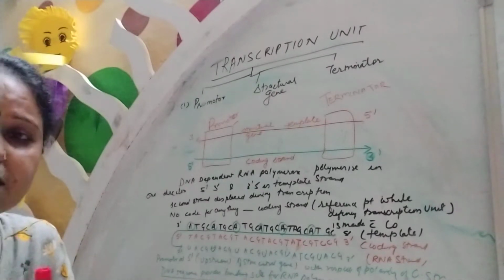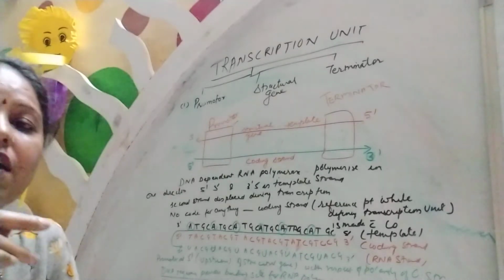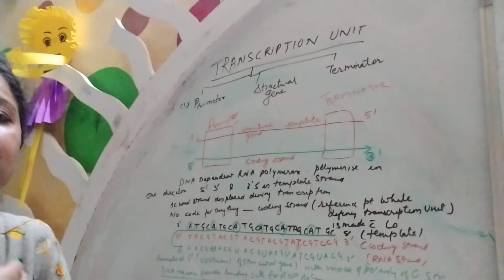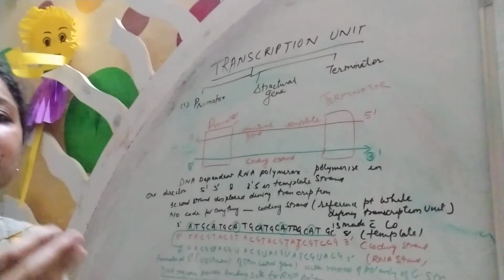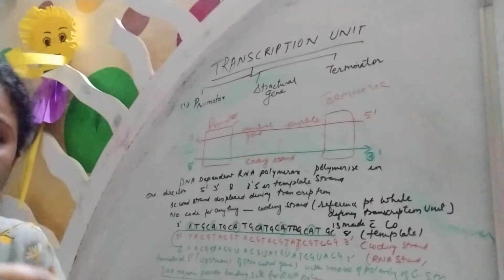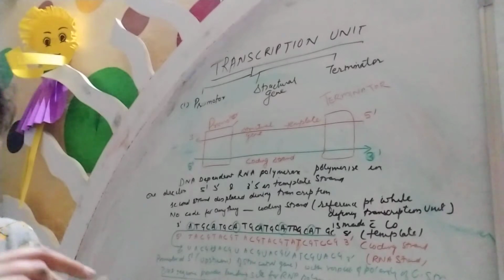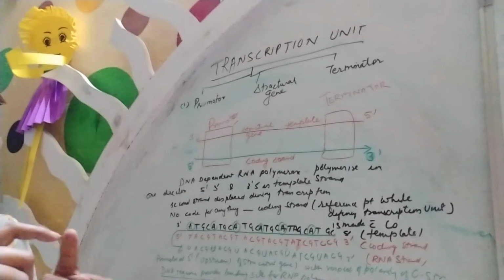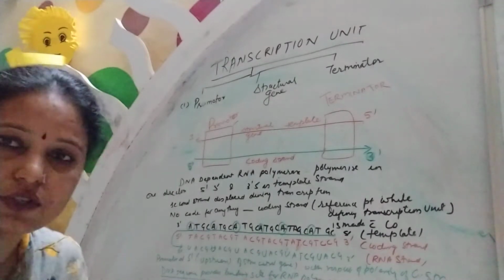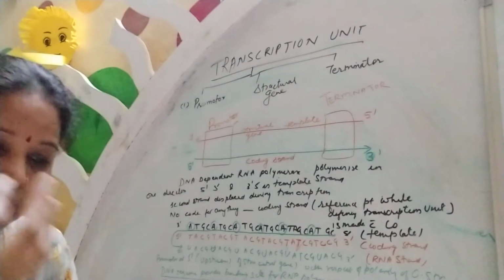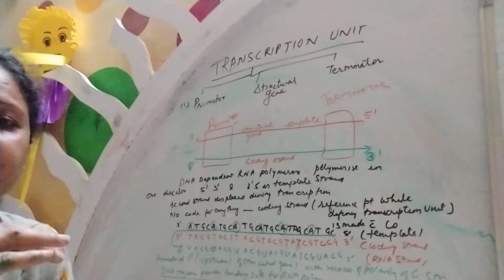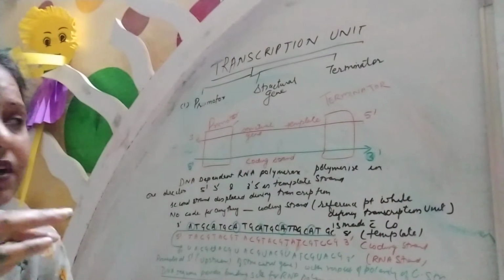Second, if both DNA strands were copied, they would form messenger RNAs. When these two messenger RNAs are formed from the template DNA, they would combine together and form a double helical structure of RNA. So the purpose of transcribing the messenger RNA will not be successful and it will not be transcribed.